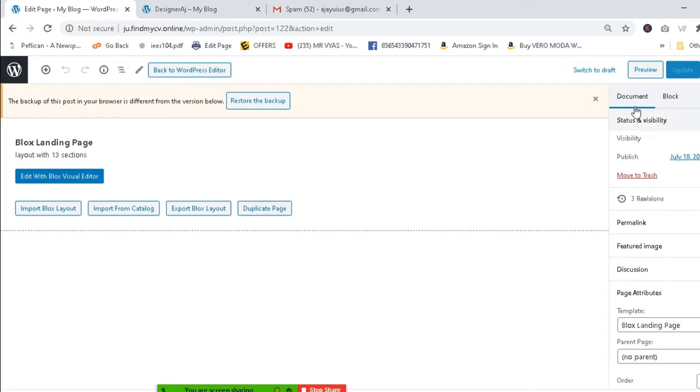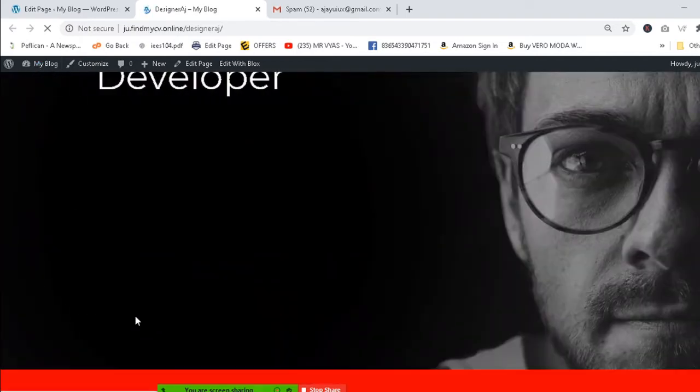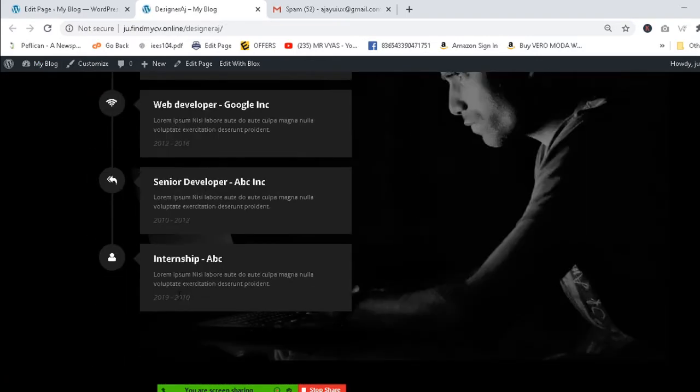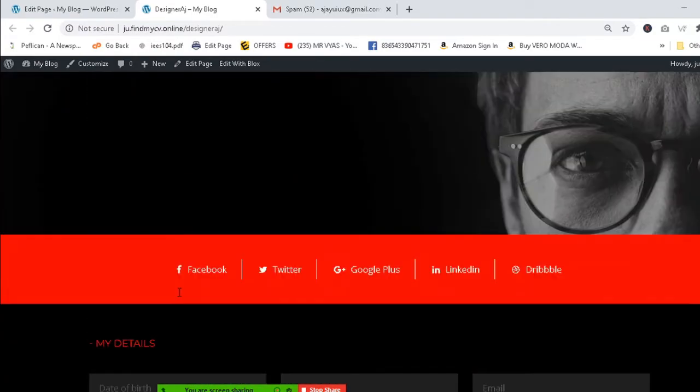No need to do anything about that. If it restores the backup, the backup may differ depending on the version. Okay, let's click on that and see what happens. Then update, let's see if the design works properly. If it's right, great. Now your website is ready, so you only have to do all this.